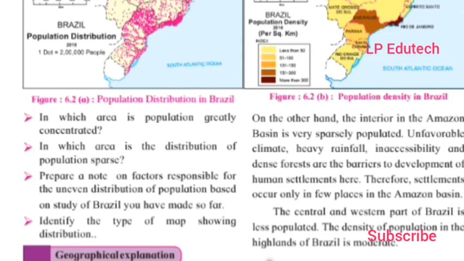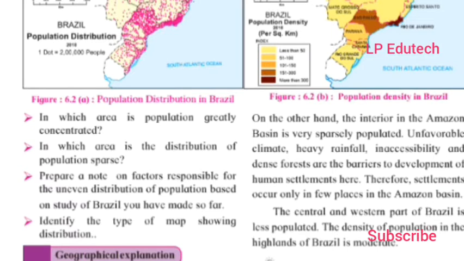Ironical figures are there. The distribution of population is very uneven in Brazil. The majority of Brazilians have concentrated within 300 kilometers of the eastern coastal areas, also called the coastal lowlands. Therefore, agriculture and industries have flourished well here. As a result, a higher density of population is found here.